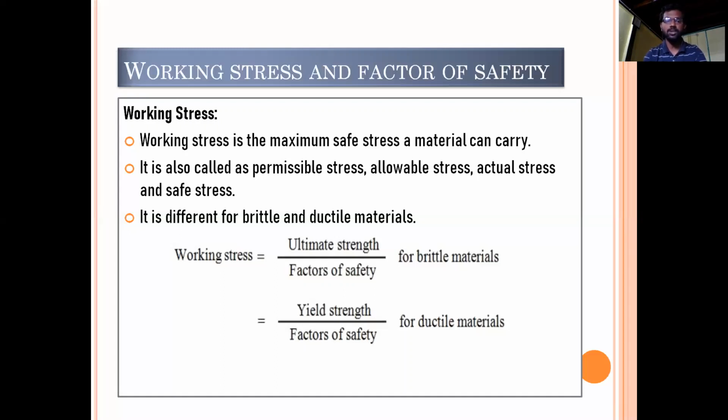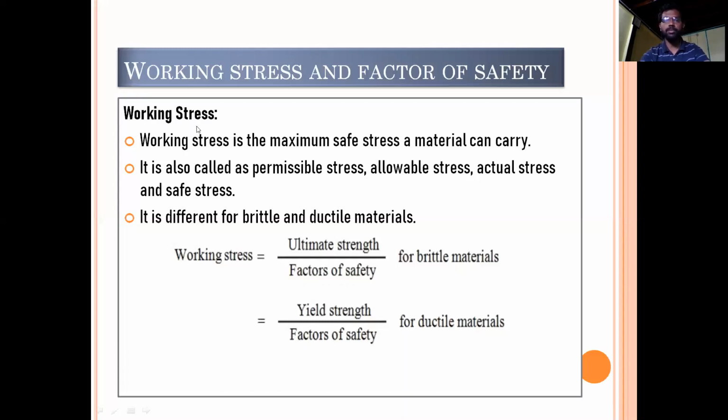As the name indicates, working stress is the maximum stress which is induced in the body when the material is in operation, or you can say when the material is in working condition. This working stress should always be less than its tensile strength, which is calculated by conducting the tensile test. This working stress is also called permissible stress, allowable stress, actual stress, and safe stress.